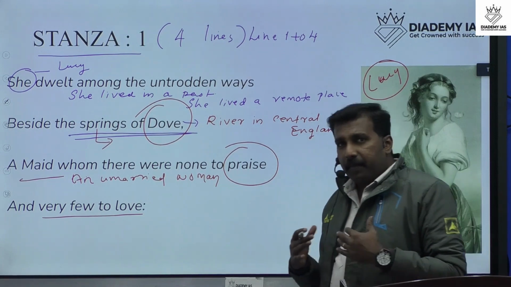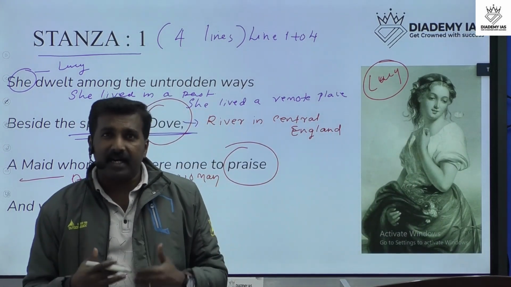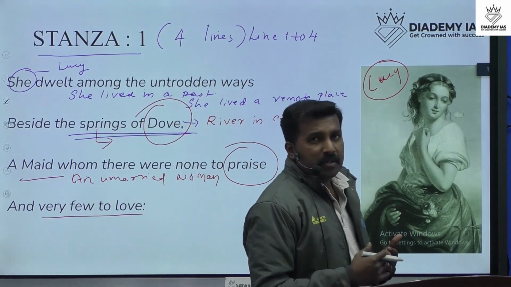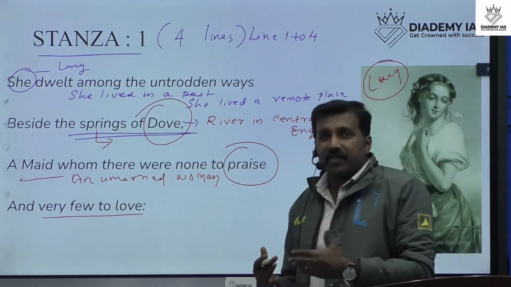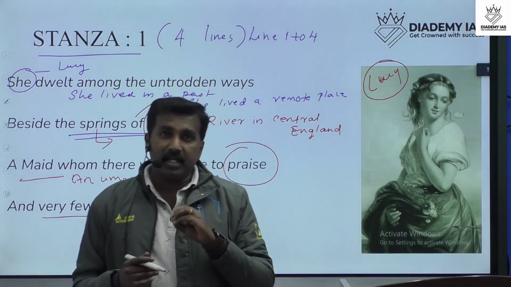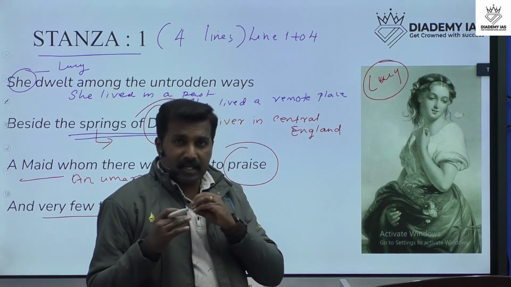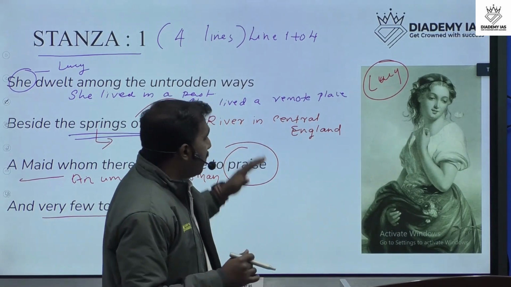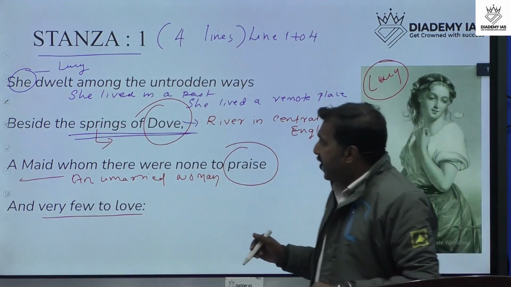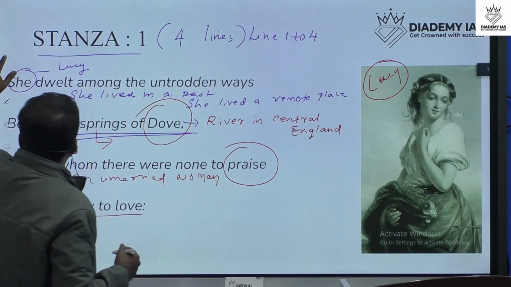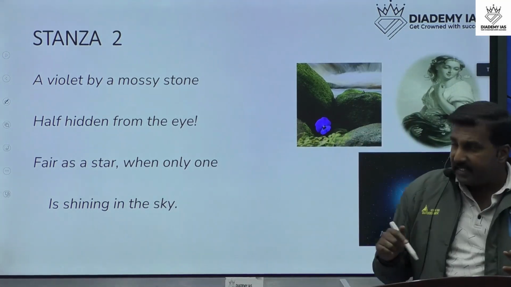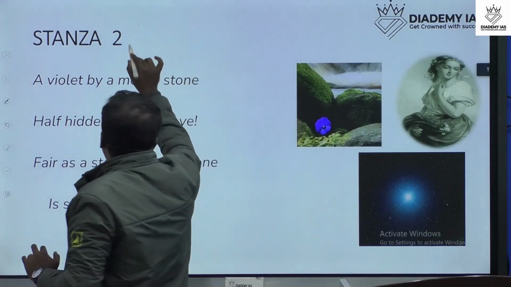Nobody wanted to meet her and enjoy her beauty, and she lived alone. So here the poet Wordsworth says that Lucy was in loneliness. She lived her life in a lonely way. That is the meaning of stanza 1. This is a very, very simple poem. Then next we go to stanza 2, which also includes 4 lines.